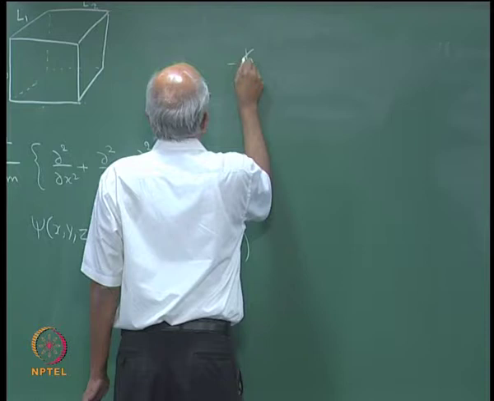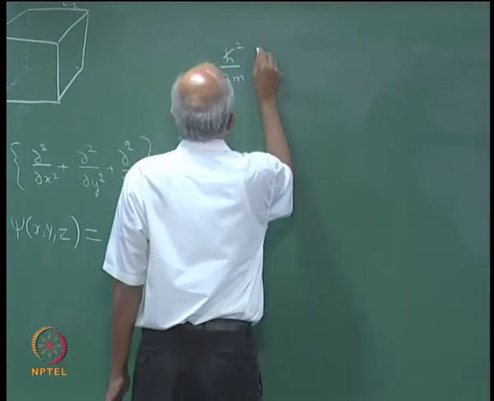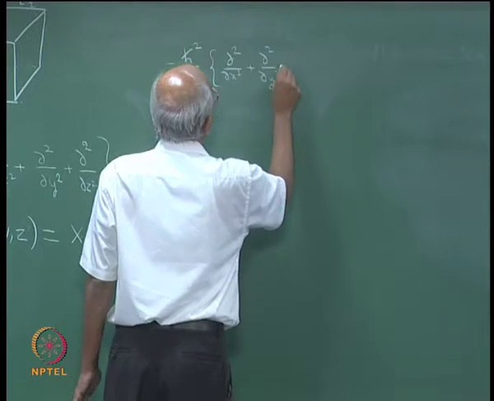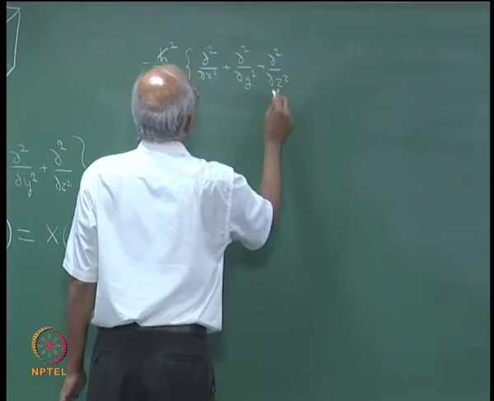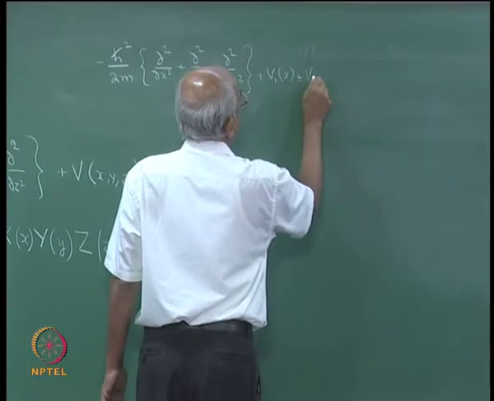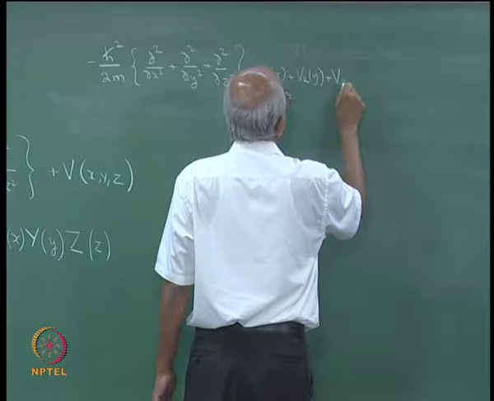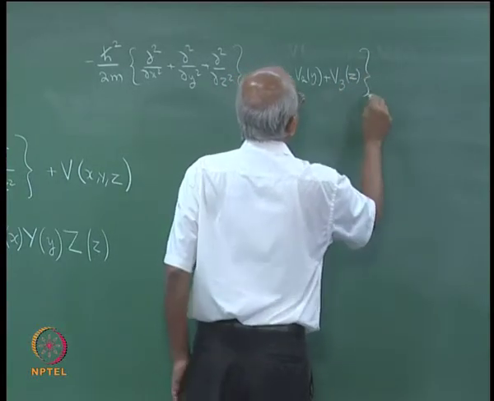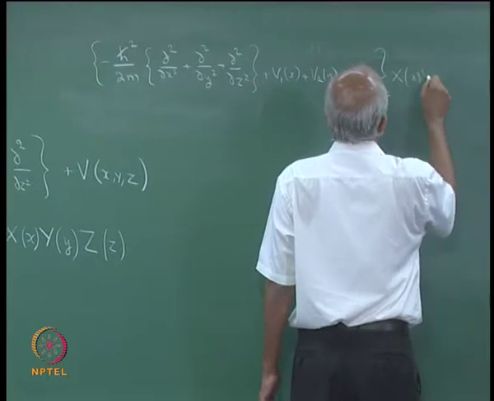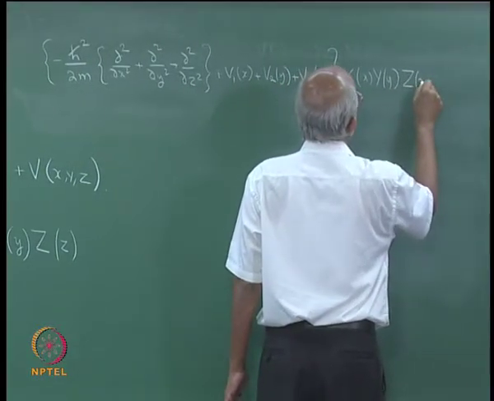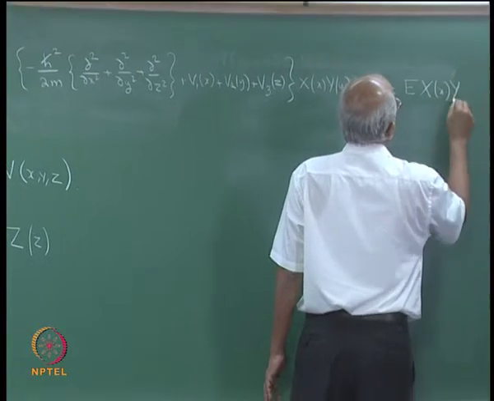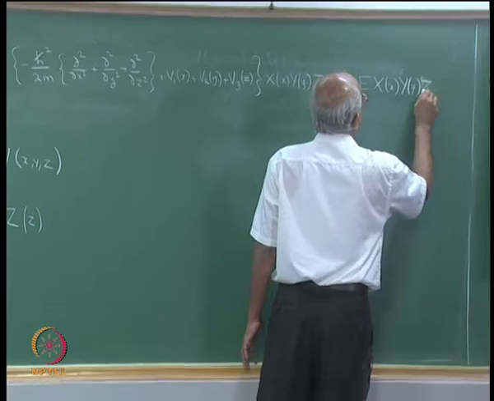So the equation actually is minus h cross square by 2m, that is your kinetic energy part, then you have V1 of x plus V2 of y plus V3 of z, operating upon capital X of x, capital Y of y, capital Z of z, and the answer must be equal to E times capital X of x, capital Y of y, capital Z of z.